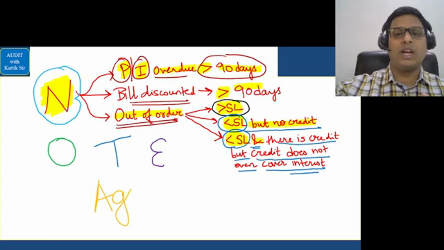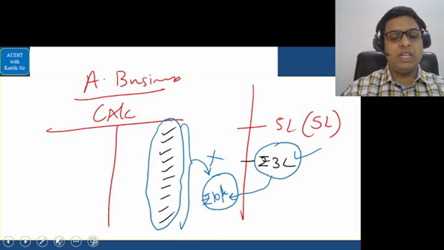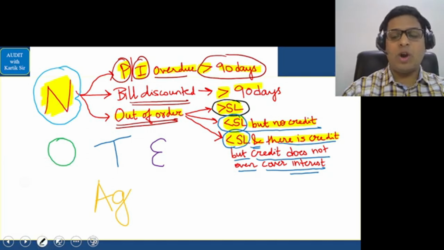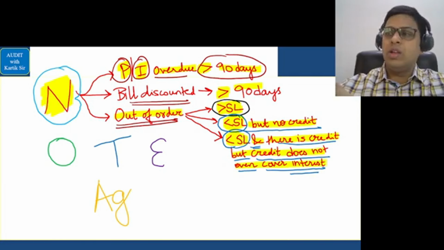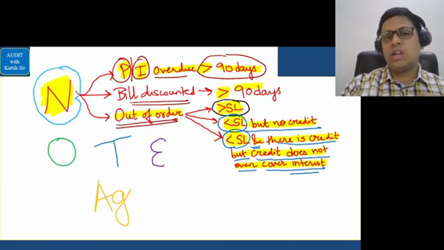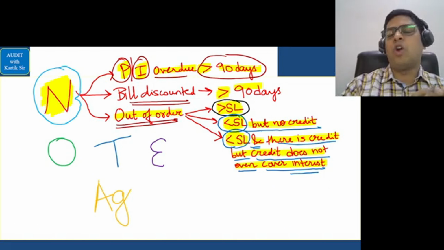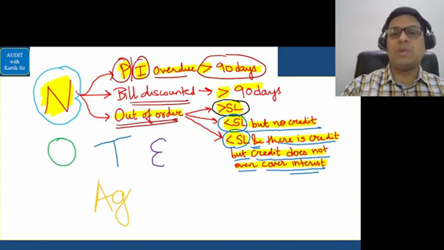Scenario three is when the amount that is withdrawn is less than the sanction limit and there is credit in the principal operating account, but the credit does not even cover the interest portion of the overdraft that you have taken, or the advance that you have taken from the bank. Now these are called out of order, and any out of order item becomes an NPA.